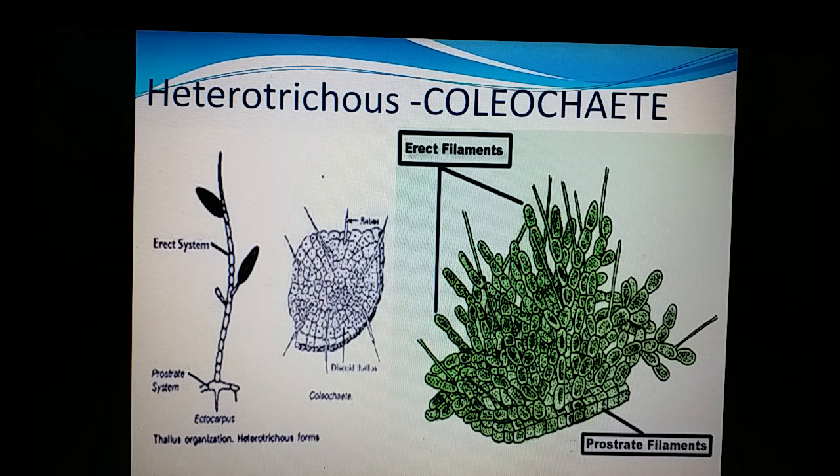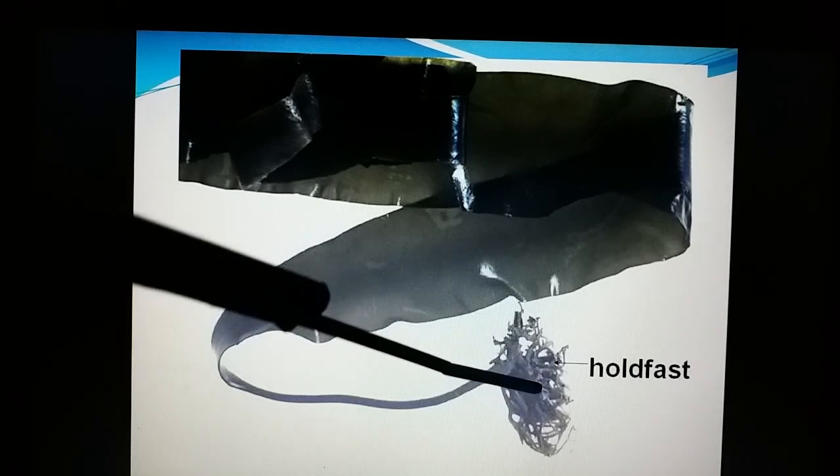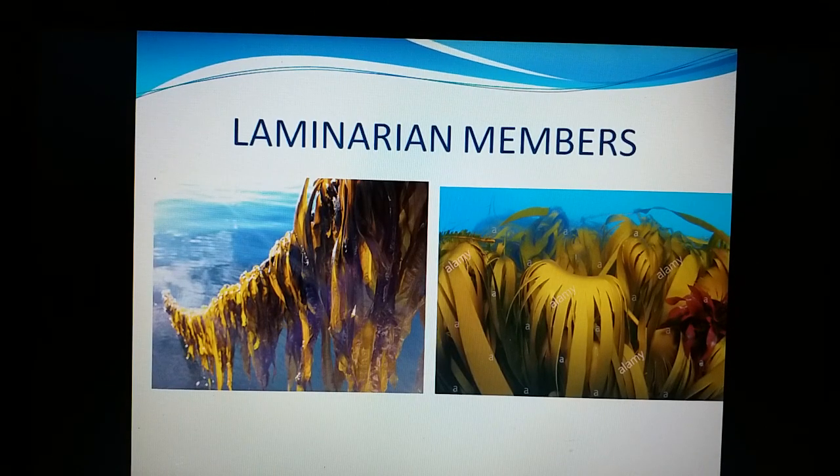You can use this term even in Ectocarpus and Polysiphonia also: heterotrichous, having a prostrate and an erect system. So this is a Laminarian member. A huge body is there with a holdfast, a stalk-like structure and a frond. A very big thallus. These are various seaweeds, popularly occupying nearly 100 meters in length. This is Laminaria, the biggest alga.